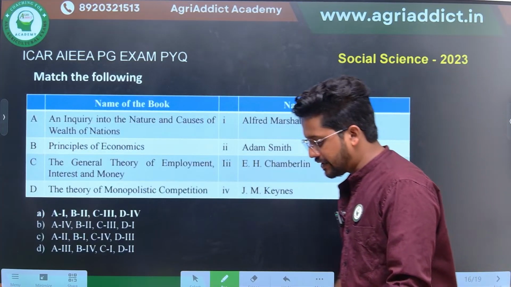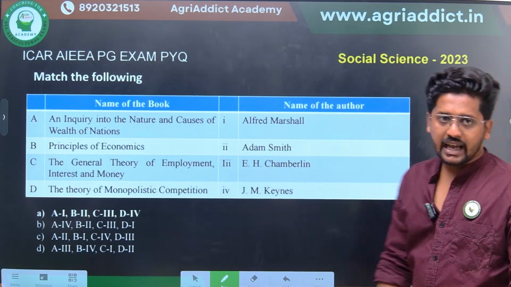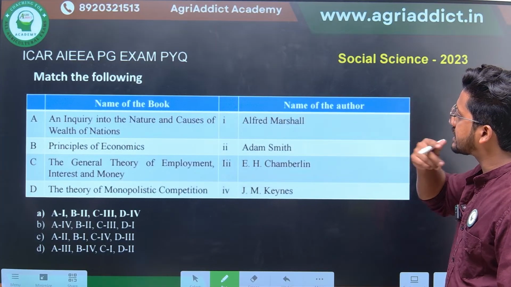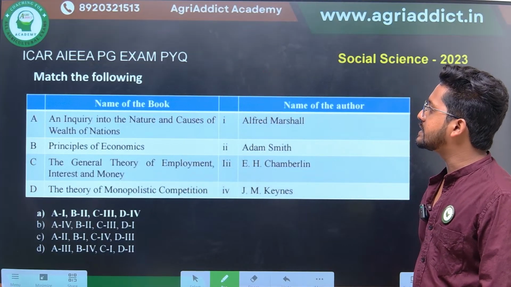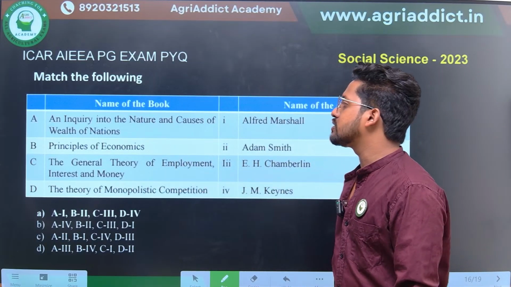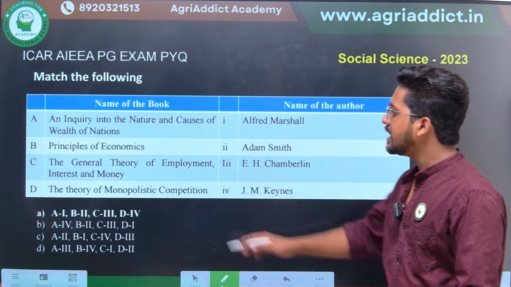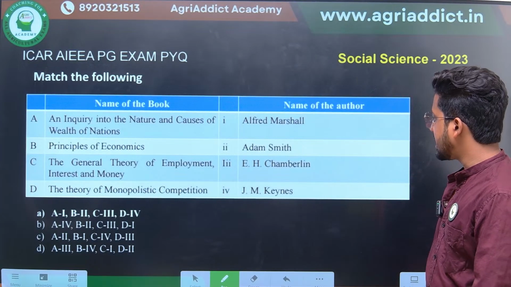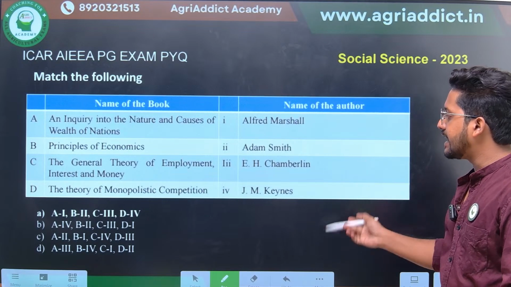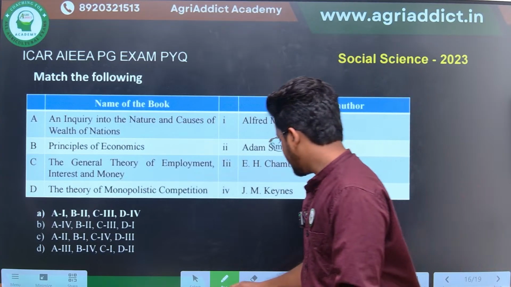Coming to some of the previous year questions. The first question, match the following. I guess you can answer in the chat box. It was asked in the 2023 social science examination. Names of the books are given with the authors. The first one is An Inquiry into the Nature and Causes of Wealth of Nations. Second is Principles of Economics. Third is General Theory of Employment, Interest and Money. And the fourth is Theory of Monopolistic Competition. Then the names of the authors: Alfred Marshall, Adam Smith, E.H. Chamberlin and J.M. Keynes. I guess you can answer.